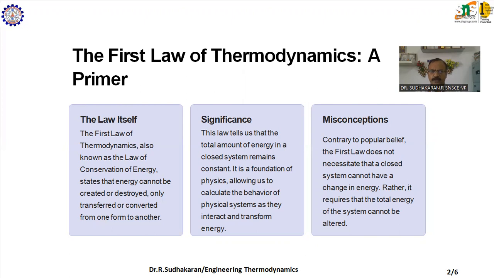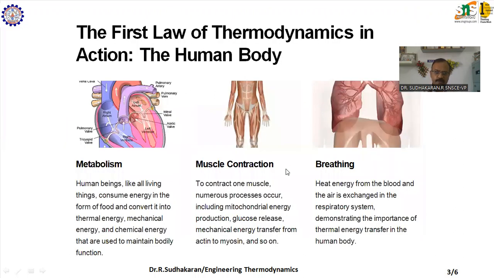Similarly, if you take another system like a turbine, it receives energy in the form of pressure energy in the form of steam and converts it into productive work. So likewise, there is a transfer of energy from one form to another, but the total energy of any system remains constant. So this is the significance of the first law.